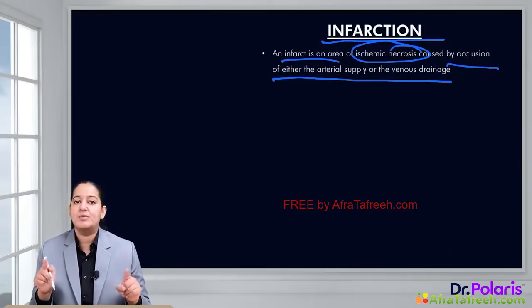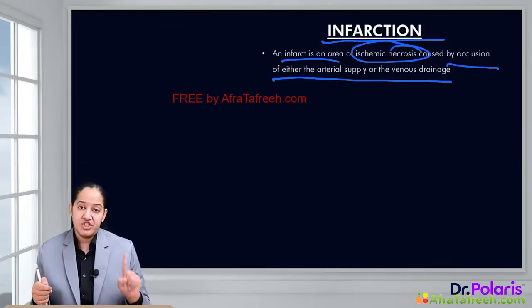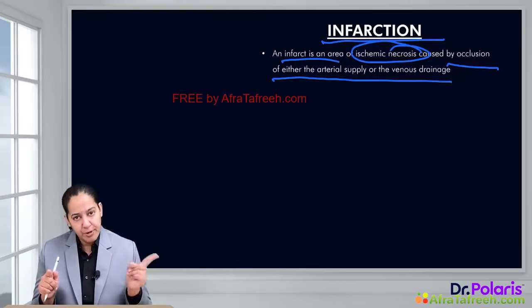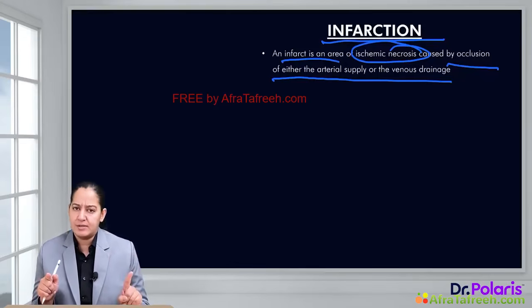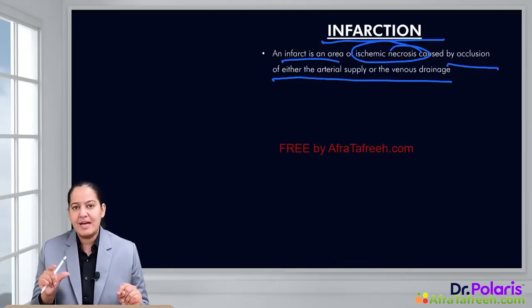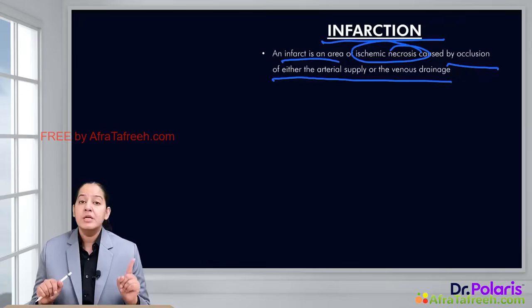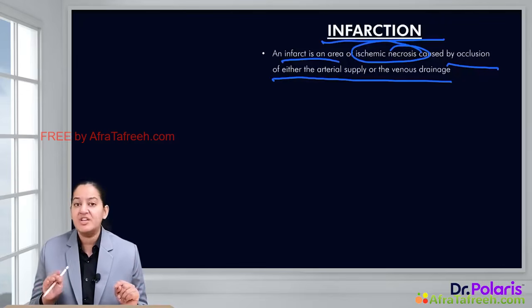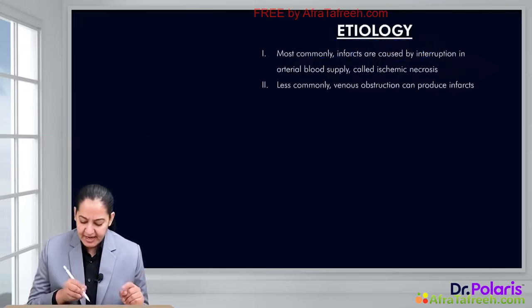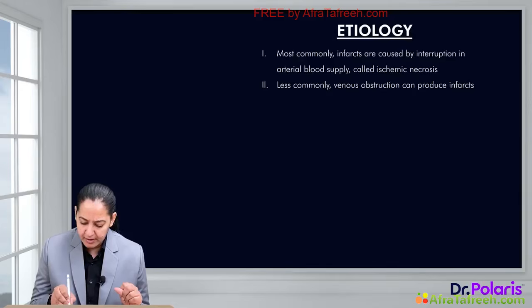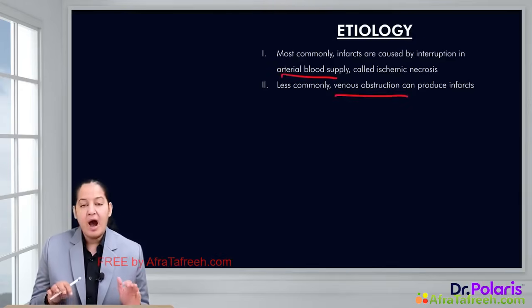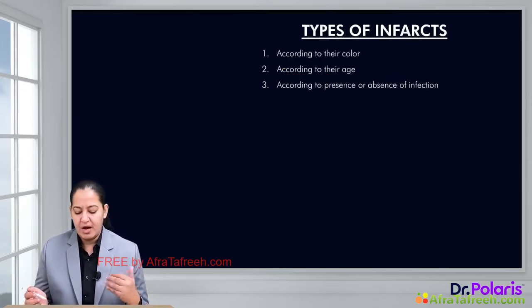The two topics in this video are ischemia and infarction. Ischemia is deprivation of blood, and due to deprivation of blood to a particular cell, tissue or organ, the cells inside will die. A necrotic area will be formed, and the necrotic area which is formed is infarction. So ischemia leads to infarction. Infarction is coagulative necrosis. What is the etiology? It can happen due to interruption in the arterial supply. It can also happen due to interruption in the venous supply. Arterial supply interruption is more common.